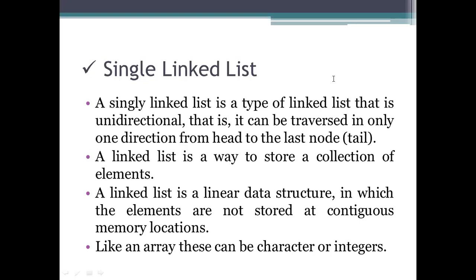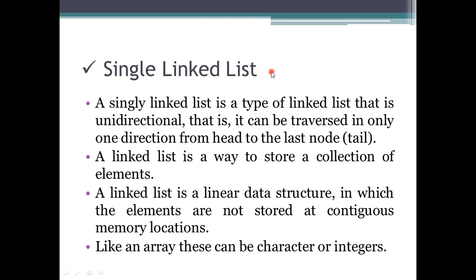We use it to store lots of elements, but these elements do not have to be stored in continuous memory locations. We select different memory locations, and the elements are stored at any of those locations.